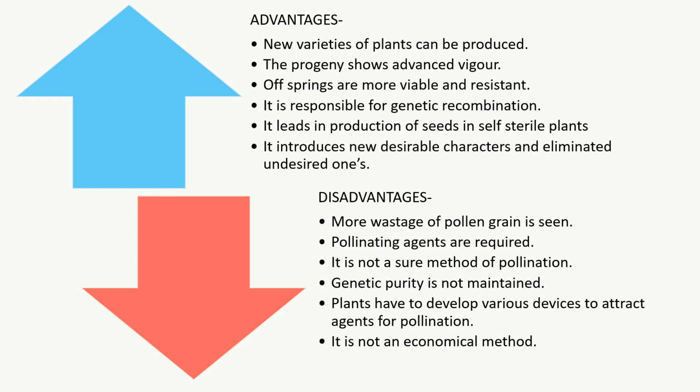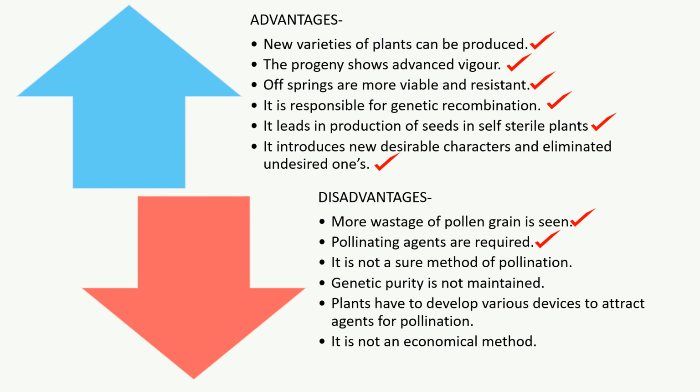Advantages include production of new varieties of plants, and vigorous progeny which are more viable and resistant. It is responsible for genetic recombination which leads to production of seeds in self-sterile plants. It also introduces new desirable characters and eliminates undesired ones. Some of the disadvantages include more wastage of pollen grain. Cross-pollination requires pollinating agents to get fertilized.